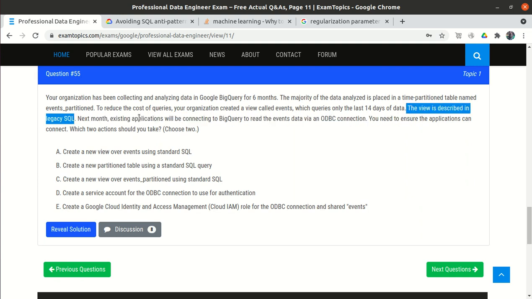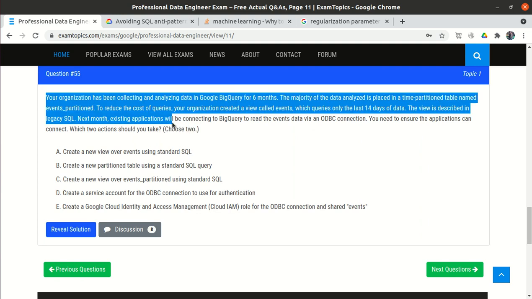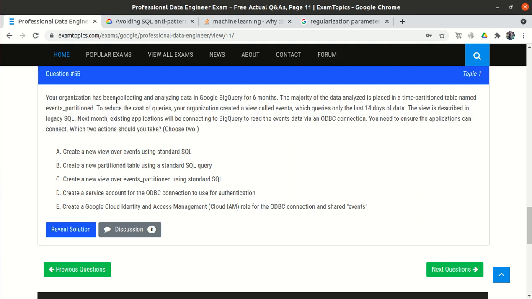Next month, an existing application will be connecting to BigQuery. So there is an existing application that will connect to BigQuery to read some events via an ODBC connection. You need to ensure that the application can connect. Which two options should you take? So we need to select two options.